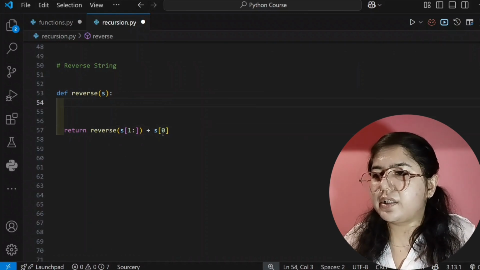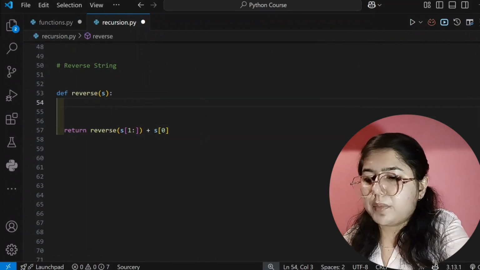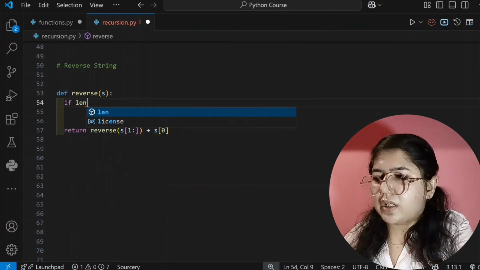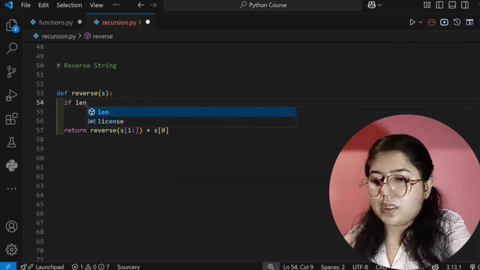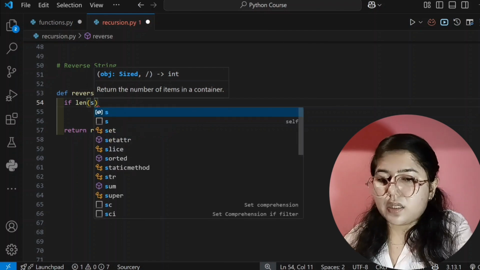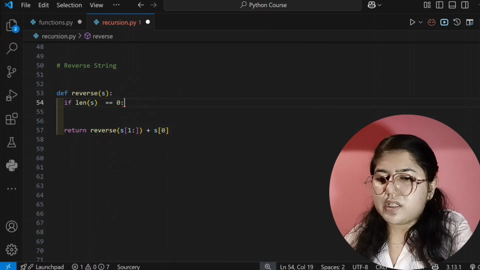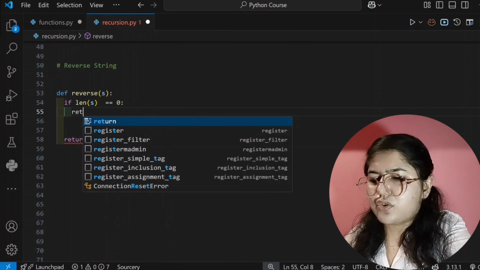Now I will write here an if condition, and what will be the base condition? If the string length is equal to 0, means the string is empty, then you can directly return s.